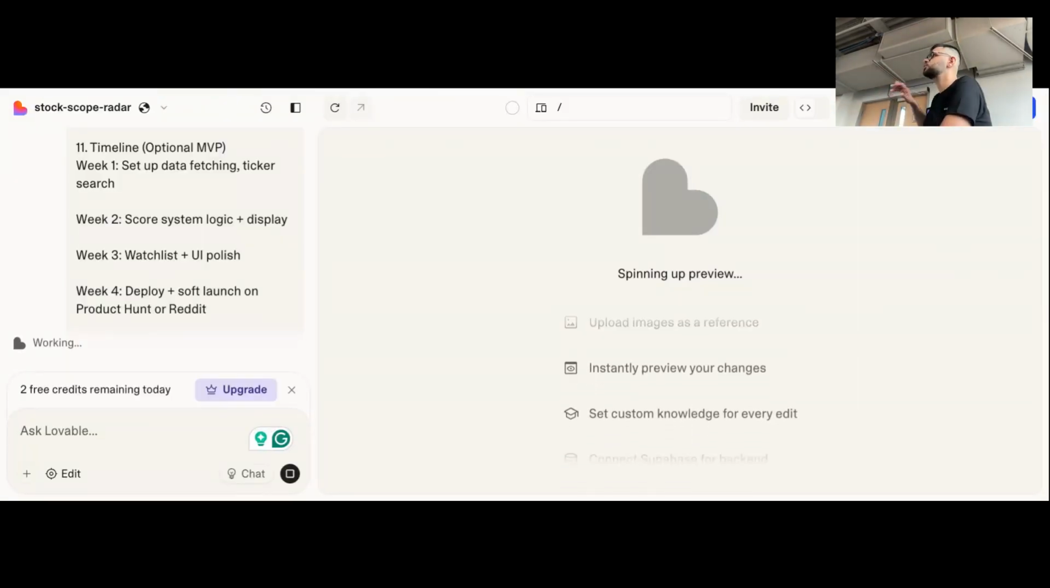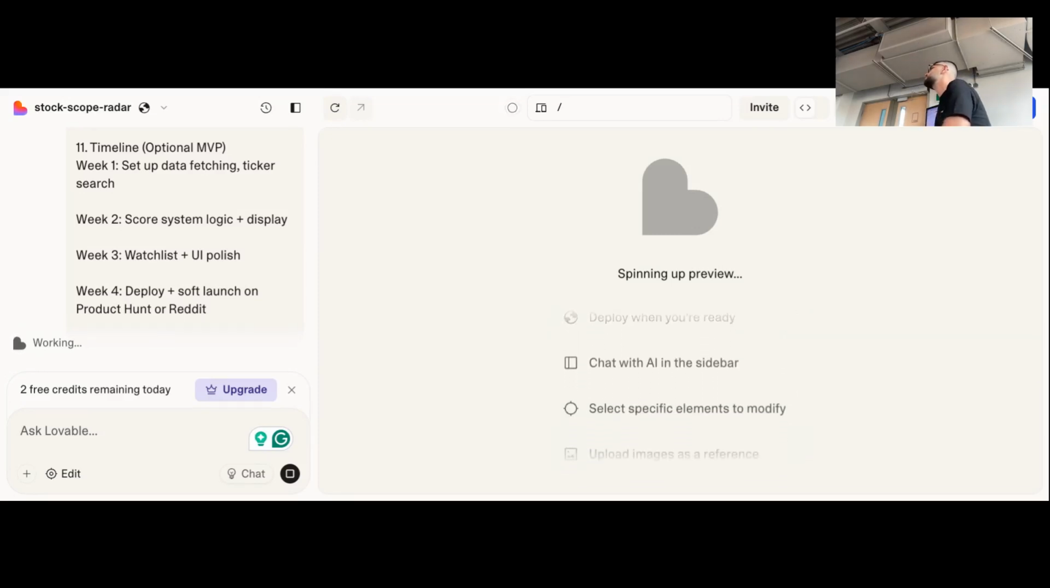So that's the way: start off with a PRD and then do that. That's the other second tip that I have. No, it doesn't have a vibe coding thing.